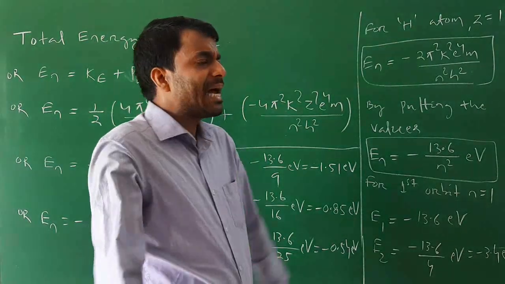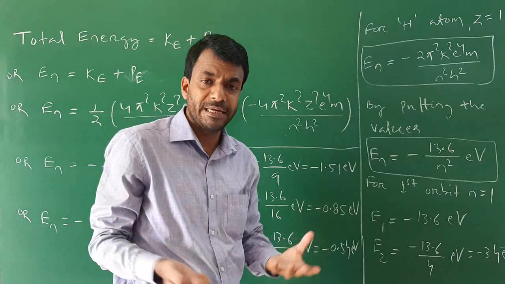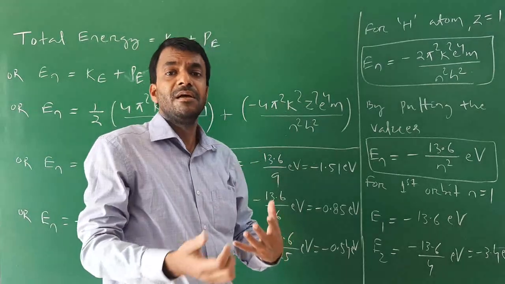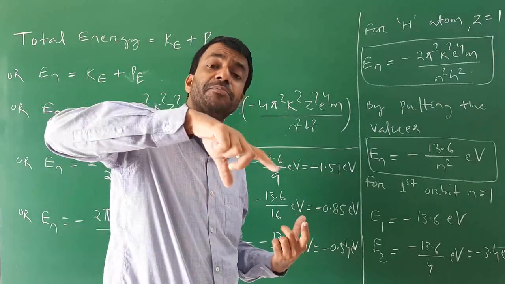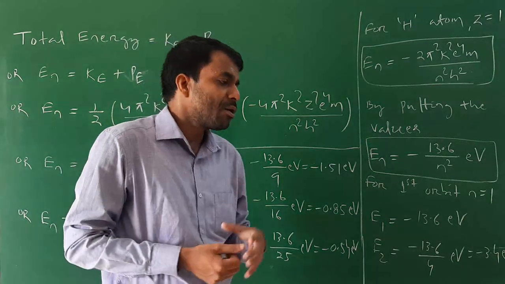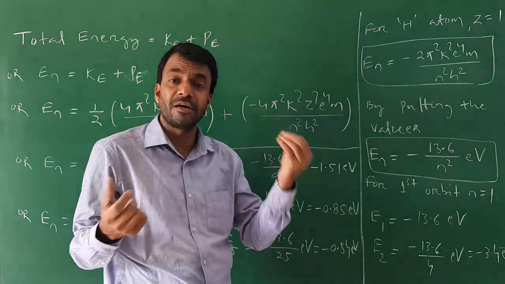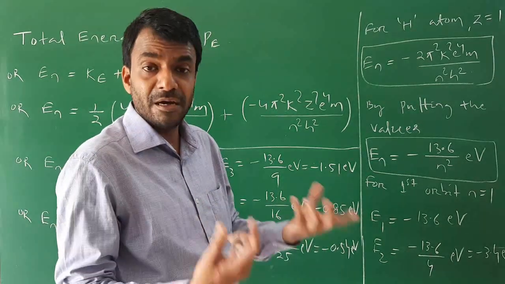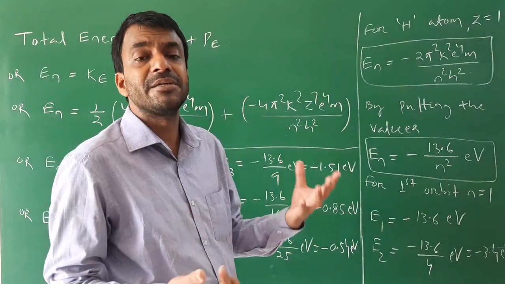Then I have to calculate what is the value of energy in the first orbit, in the second orbit, in the third orbit, and in the fourth orbit for the hydrogen atom. It means when an electron revolves on a specific stationary orbit, the first orbit, how much energy it possesses; when the electron revolves around the nucleus on the second orbit, n is equal to 2, how much energy it possesses; or in the third orbit, how much energy it possesses.